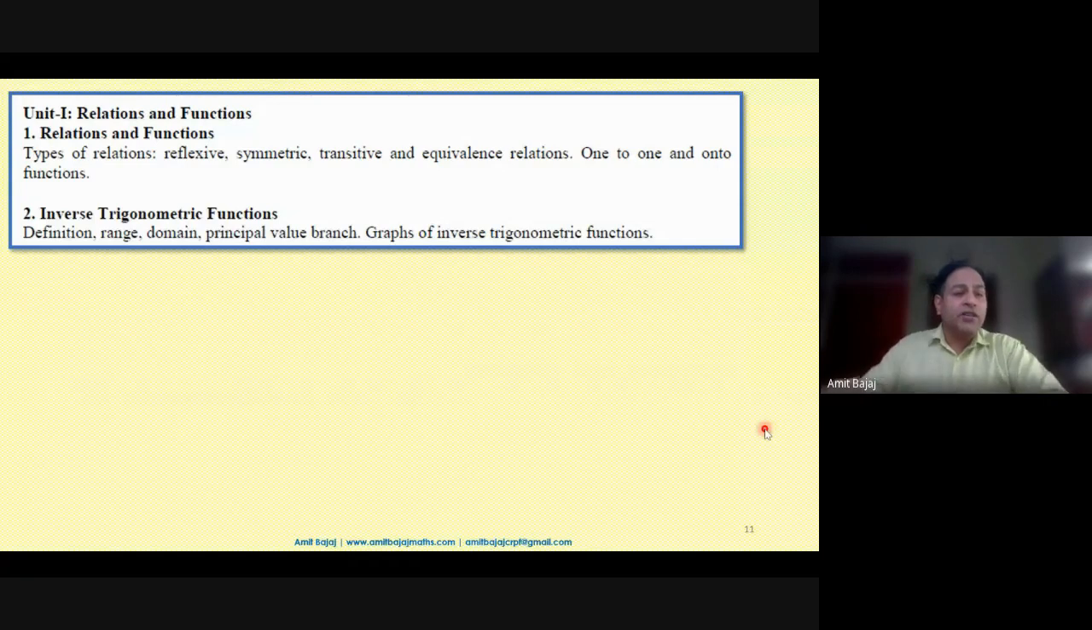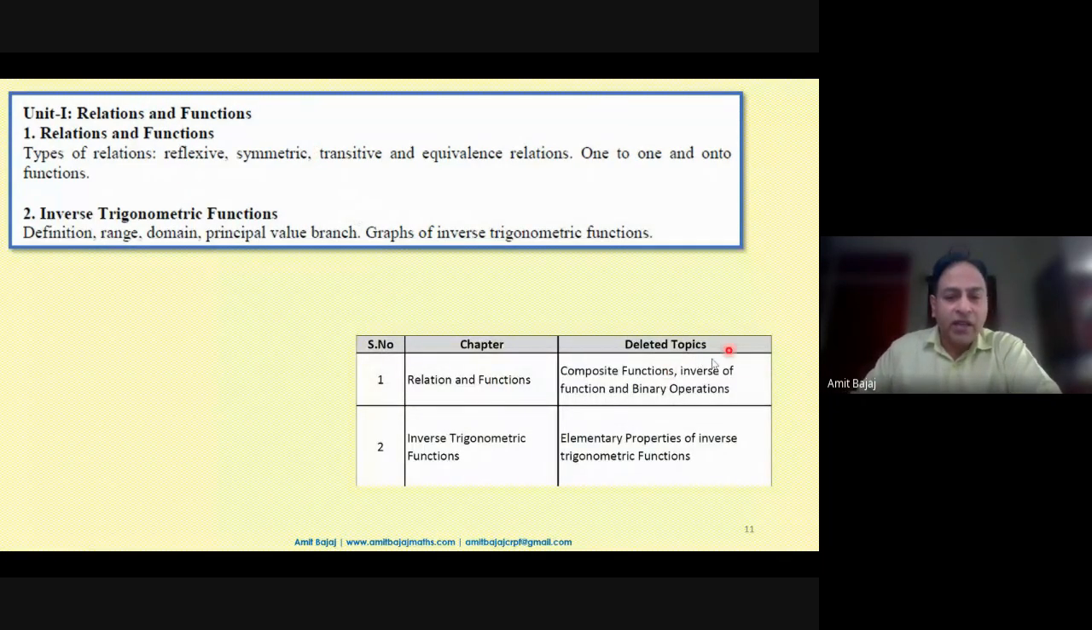When we talk about relations and functions, again, I will not cover this syllabus. The main thing is to be aware of the deleted topics highlighted at the bottom. These are the clear-cut deletions: composition of functions, inverse, and binary operations. And from inverse trigonometry, the elementary properties are simply deleted. One thing is very, very important. Last time graphs were deleted for inverse trigonometric functions. But if you note again, graphs of inverse trigonometric functions are also included.